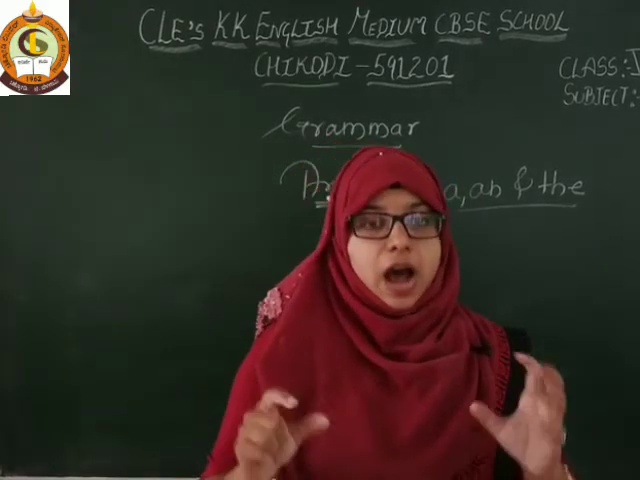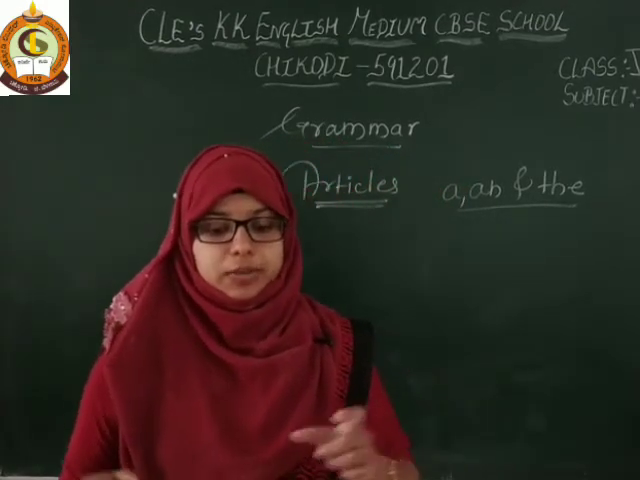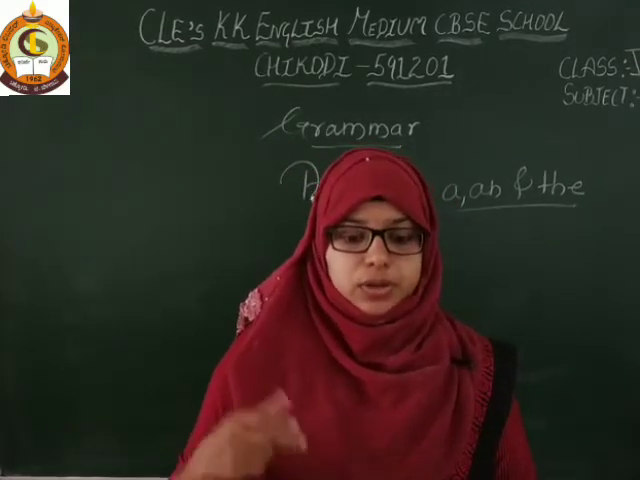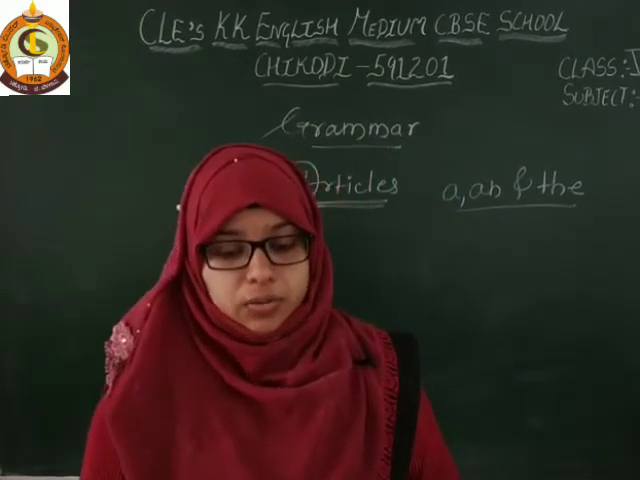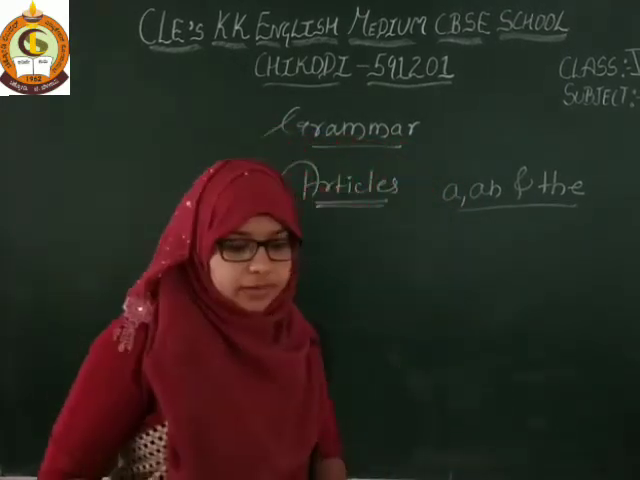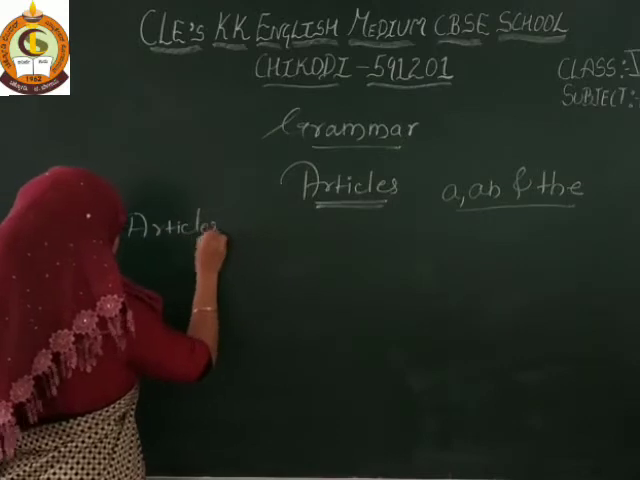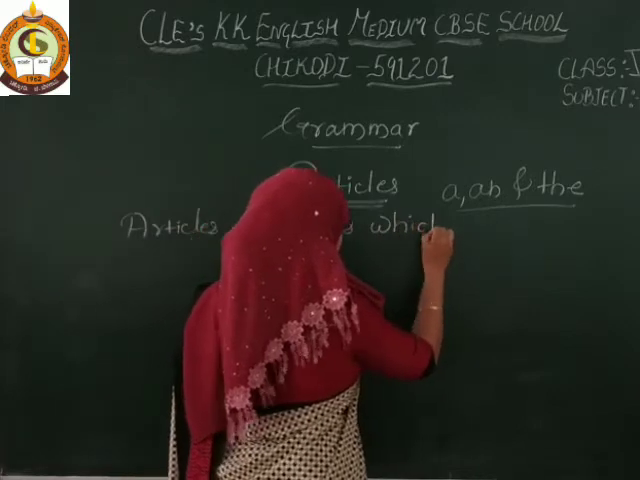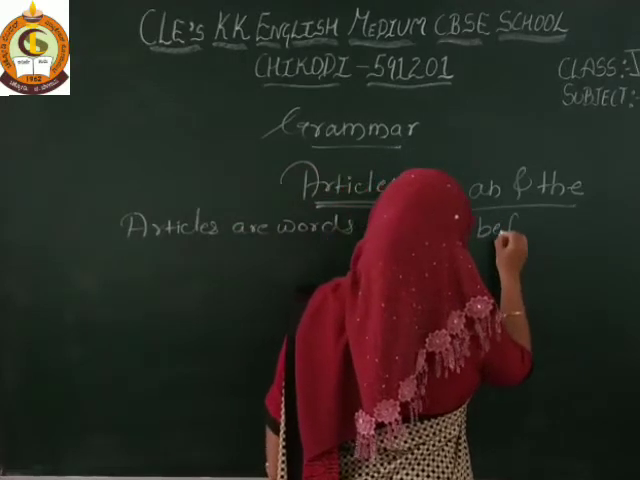Articles are words which are placed before the noun to show whether the noun is used in a particular or a general sense. Articles are those words which are just placed before the noun, and it expresses whether the noun is used specifically or generally. Got it? So here I will write: articles are words which are placed before a noun